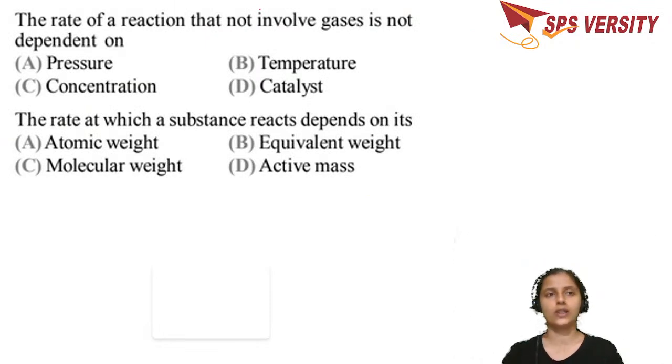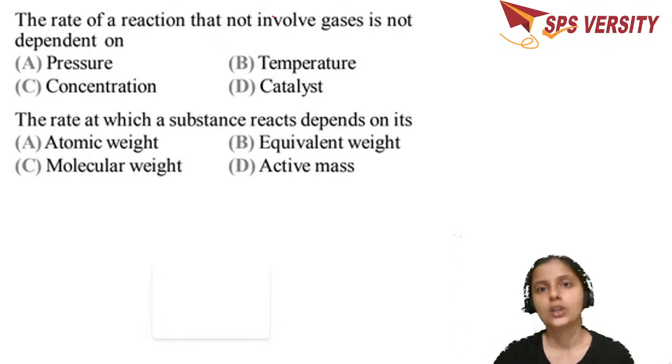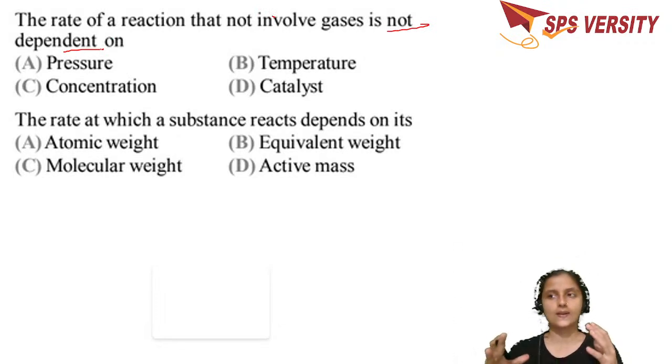We have two questions over here. The rate of the reaction that does not involve gases is not dependent on. So if there is no gaseous reactant or product in any reaction, that means there should be solid and liquid reactants or products.